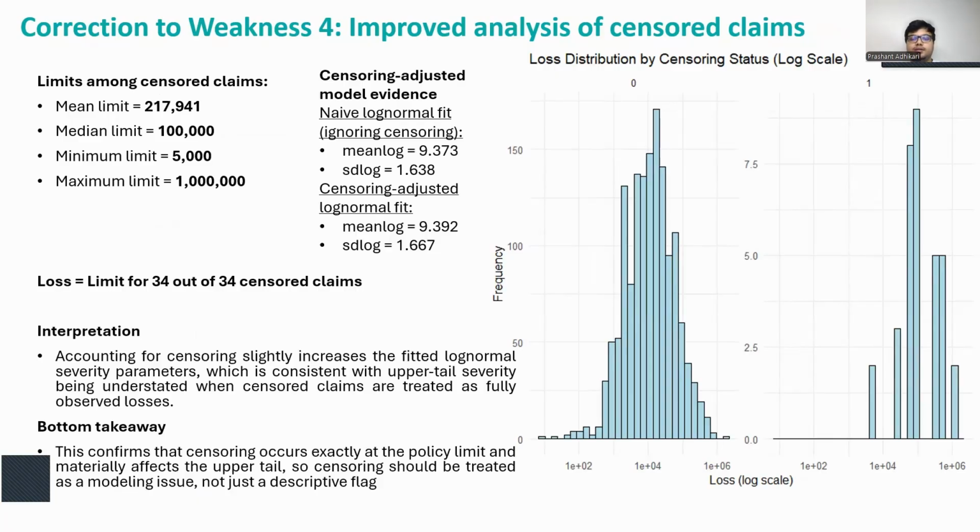Third, when I accounted for censoring, both fitted log normal parameters increased slightly relative to the naive fit on the observed losses. That means ignoring censoring slightly understates upper tail severity. So the stronger conclusion is that censoring is not just a descriptive flag in the dataset. It is a real tail modeling issue that should have been explicitly addressed in the report.